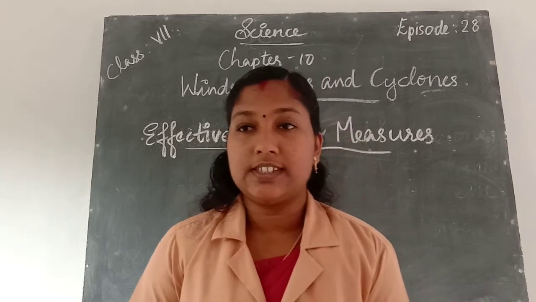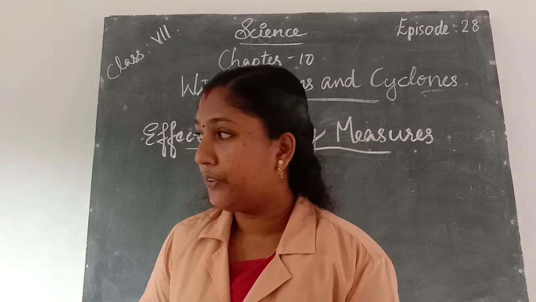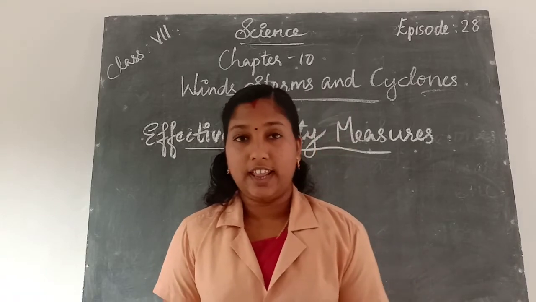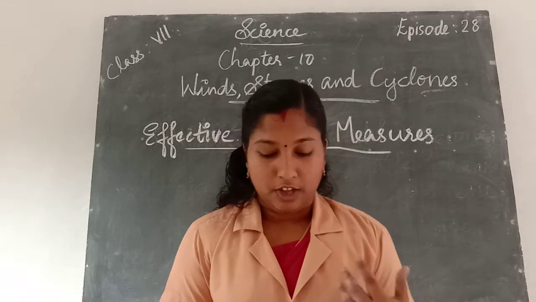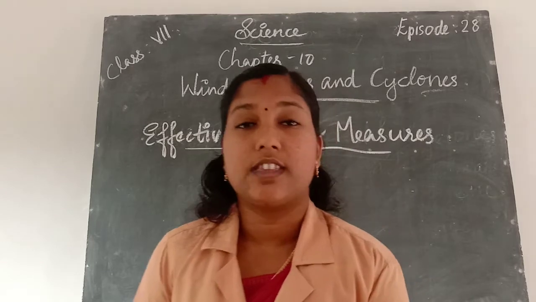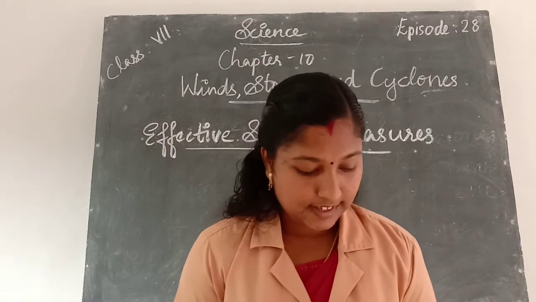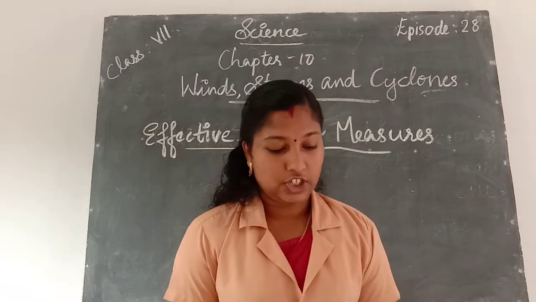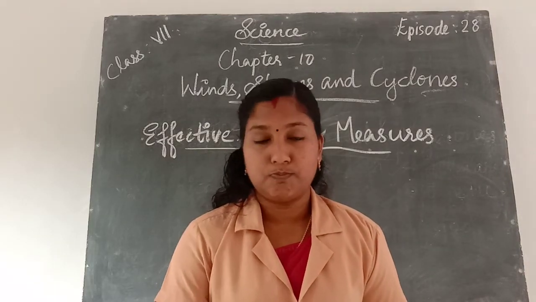These are the effective safety measures for cyclones. First one, cyclone forecast and warning services. Second one, rapid communication of warnings given to the government agencies, the ports, fishermen, then ships, and to the public.